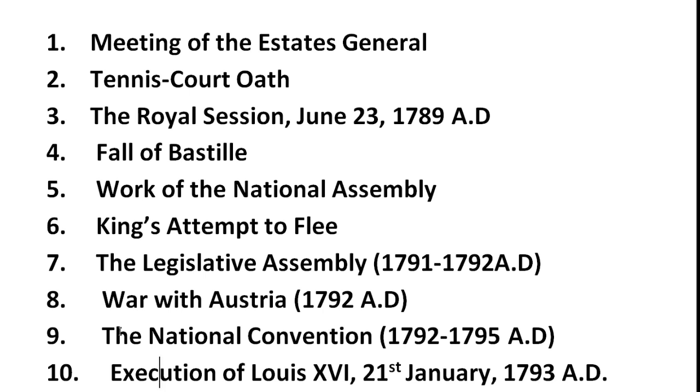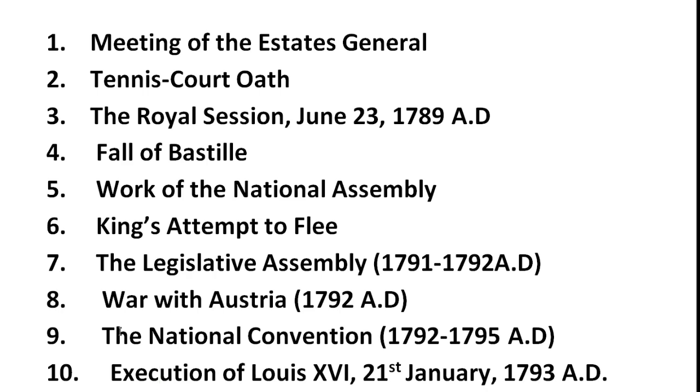The mob attacked the King's Palace on August 10, 1792 AD under the leadership of Danton. The mob captured the palace and looted it mercilessly. They imprisoned the king along with his family. Later on, he was suspended and forbidden to perform any administrative functions. The real power came into the hands of the Jacobin Club and its leader Danton till the session of the National Convention in 1792 AD.